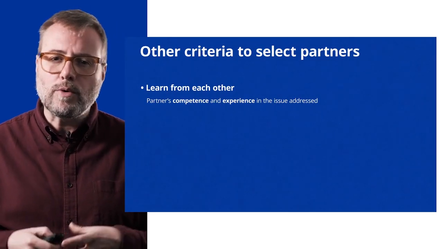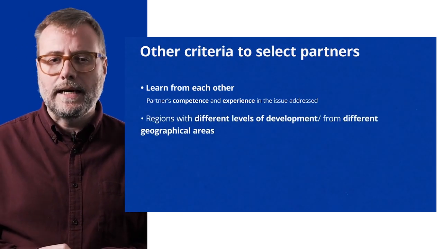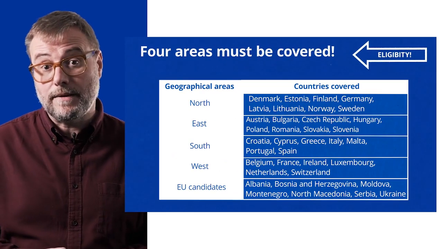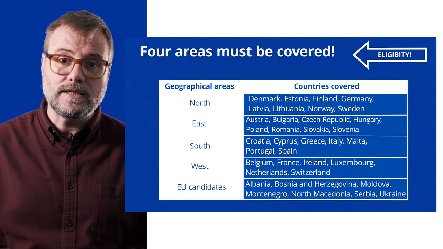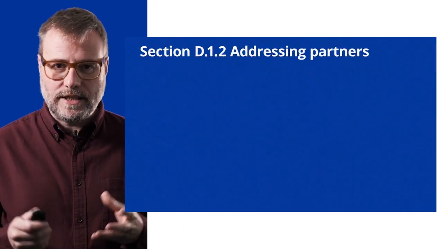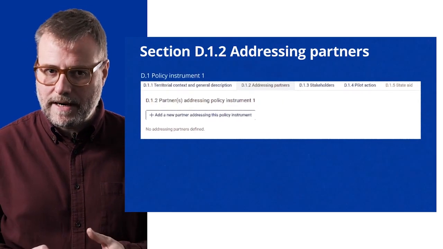It's also important to involve regions with different levels of development and from different geographical areas. And this is also an eligibility criterion. You need to involve partners from the 4 areas that you see on the screen. So where do we see this in the portal when you are writing and filling in your application form? You see on the screen section D.1.2, addressing partners.